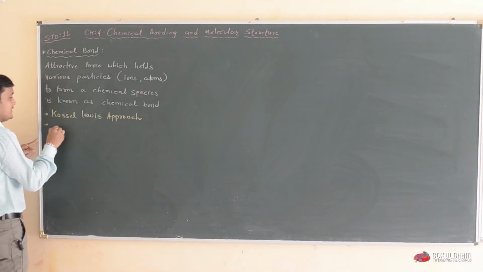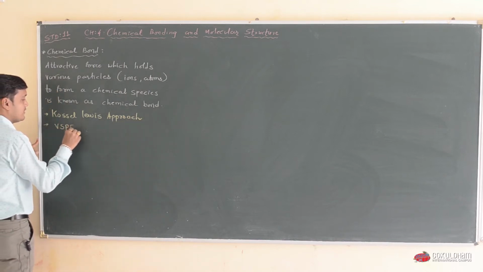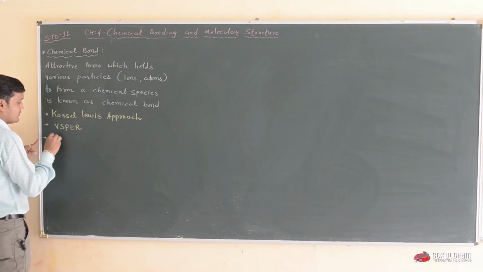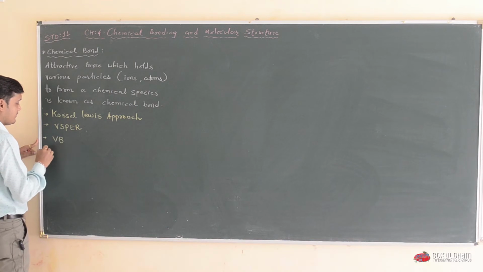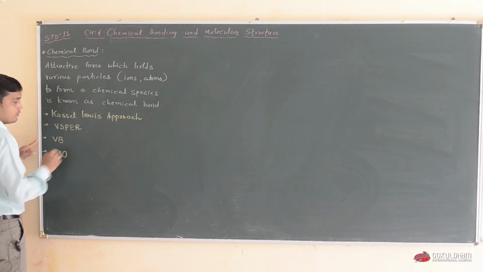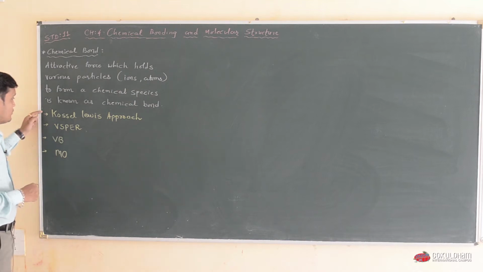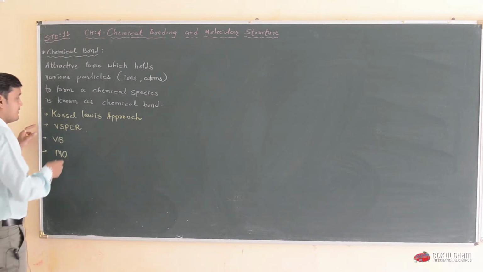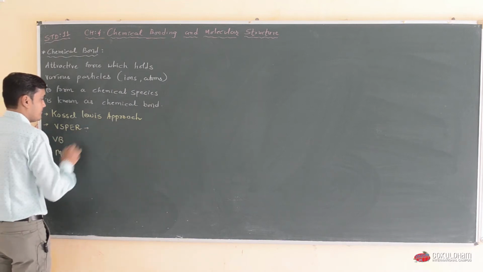The second theory is VSEPR. The third theory is VB, and the fourth one is MO. These four theories will give you your chemical bonding explanation, and these are the short forms.